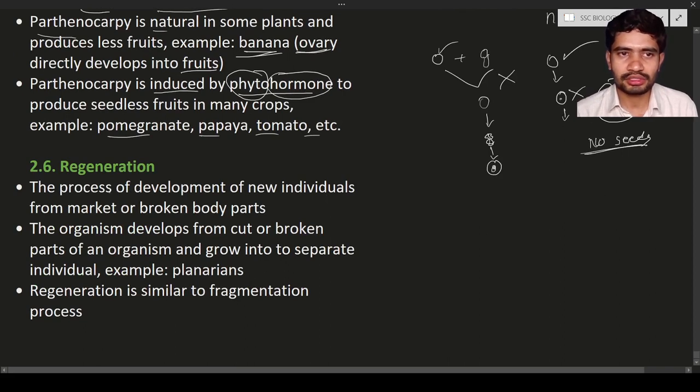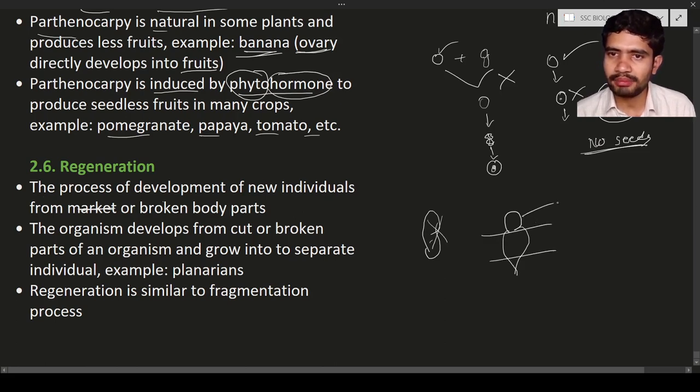Next is regeneration. Regeneration is the process of development of new individuals from the broken parts. Let us consider this is the organism. Now we will take the example of the planaria. If you cut the planaria into three parts, like a head part, middle part, and tail part, the head part is going to develop the abdomen and tail.